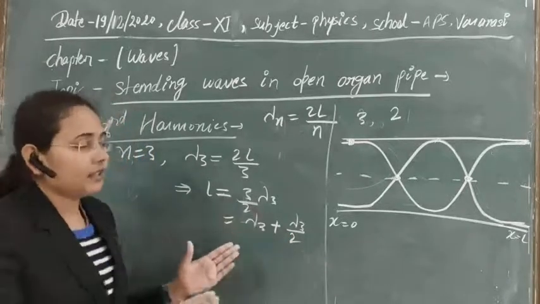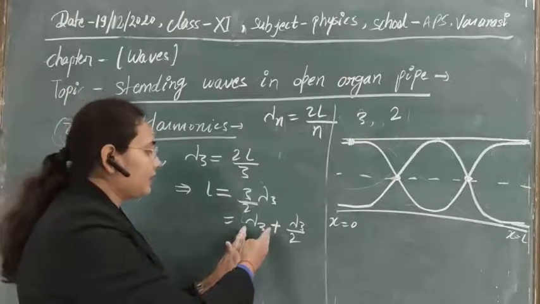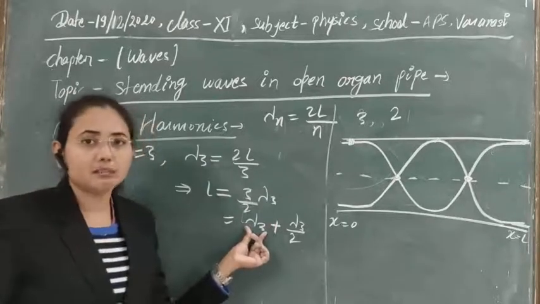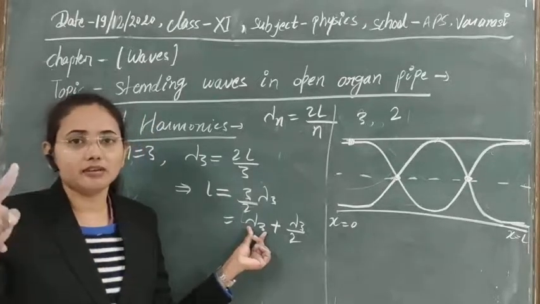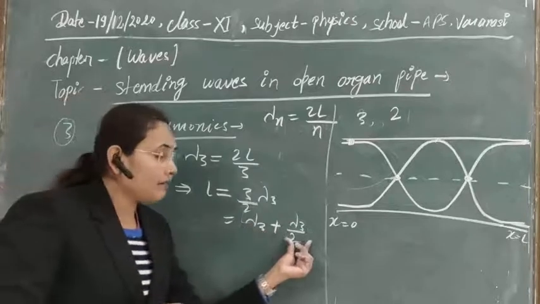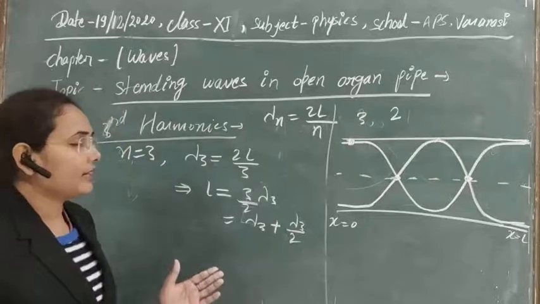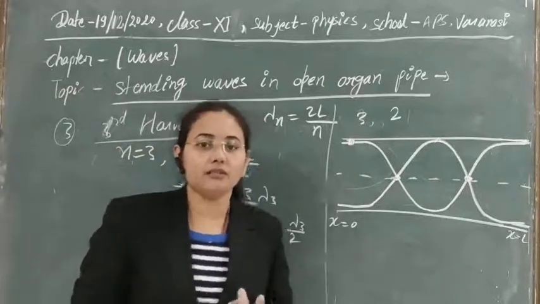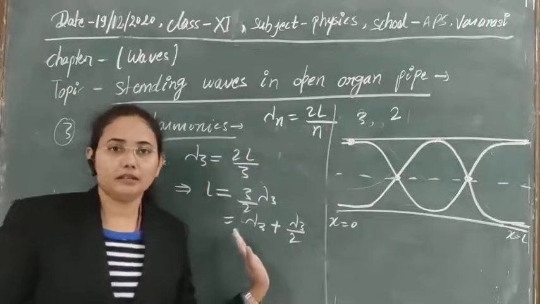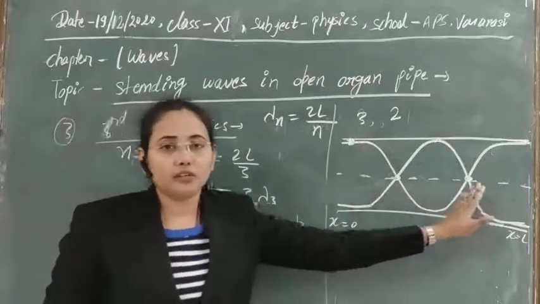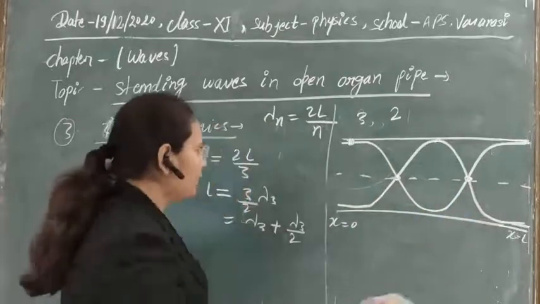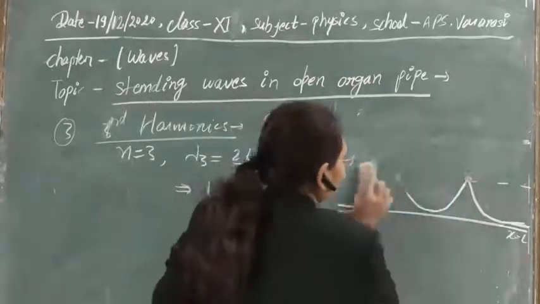So within the length L, we are seeing that a complete wavelength lambda we are getting, means one complete rotation of the wave, and half of an extra rotation of the wave. So overall we are getting 1.5 rotations of the wave within this system for the third harmonic. So let's draw it so that you will get clear.